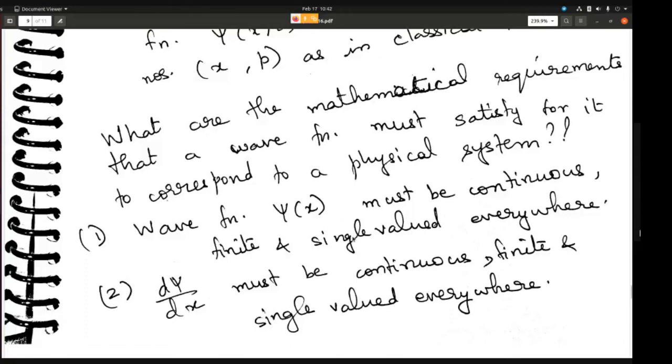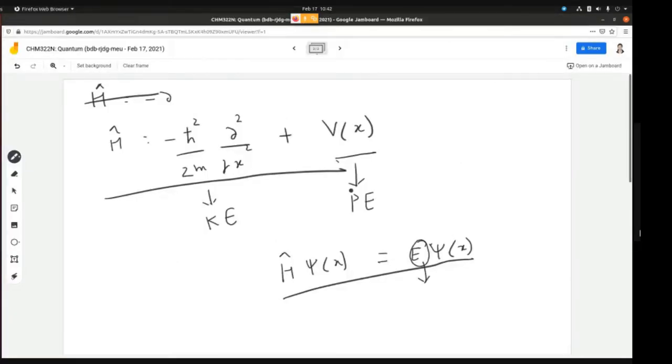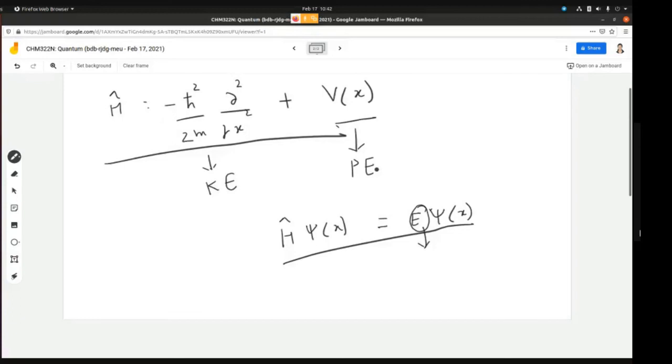All right, so what do you mean by single valued? Single valued means, for example, let's say you have a square function, and this is your x-axis, and this is your y-axis. If this is your square function, then at this value of x, you have this y of x. Y of x is taking two values, 1 and 2. So this is not correct.